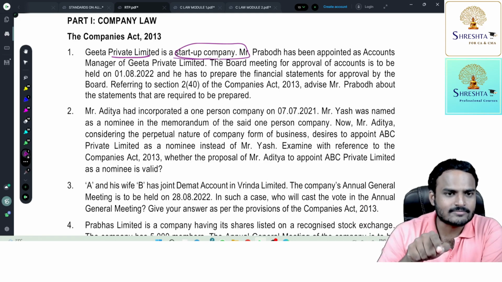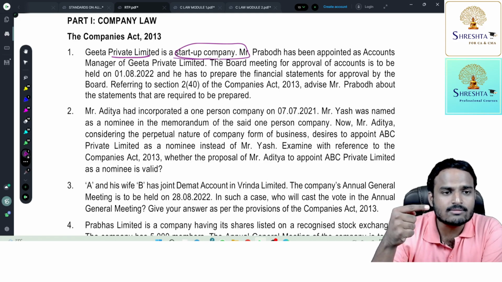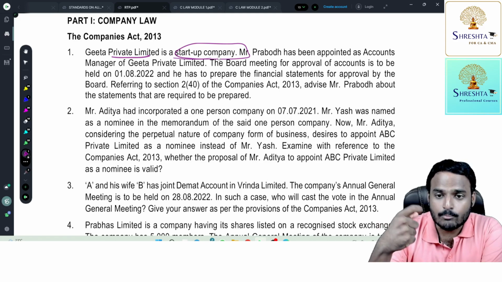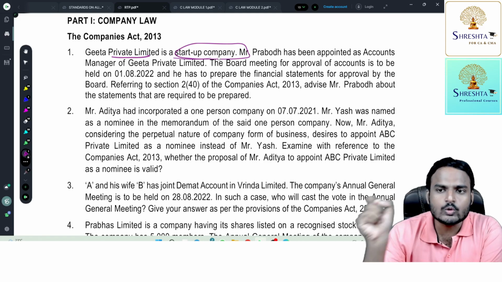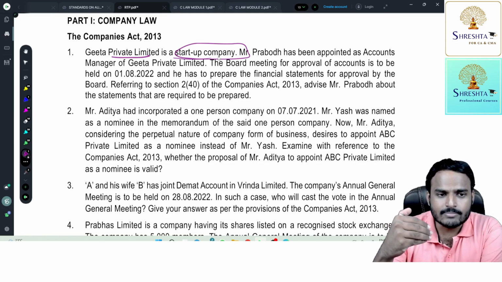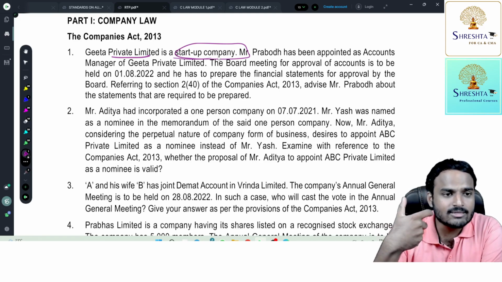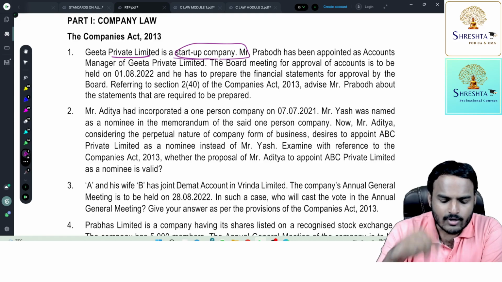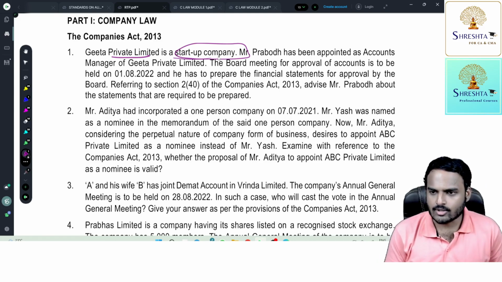The privilege is there. So for answering this kind of question, simply knowing what the components of financial statements are is not sufficient. The knowledge of this point is not sufficient. You need to think about the startup company also. A startup private limited company, or a private limited company being a small company, has the privilege. No need to prepare cash flow statement. So 2 points you need to recap for answering this kind of questions. That's why I made an underline also.